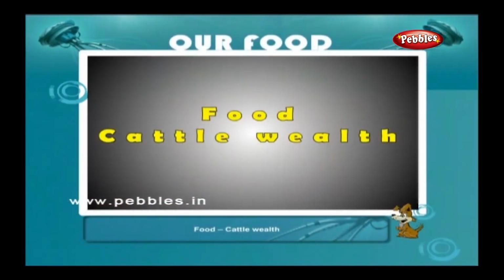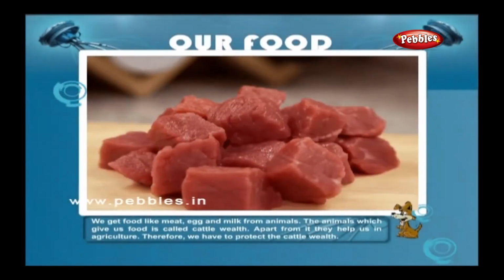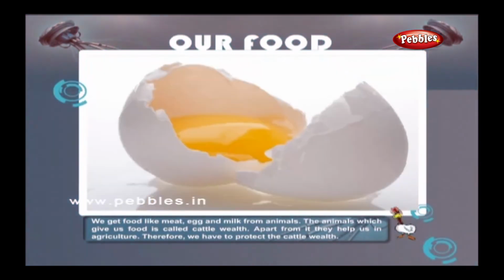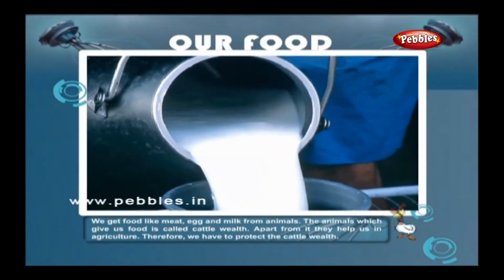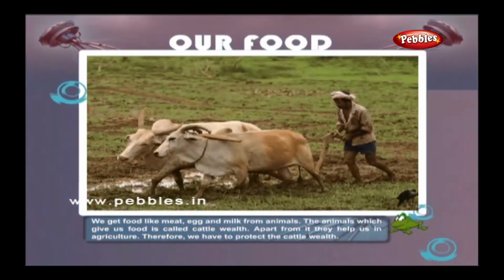Food, cattle wealth. We get food like meat, egg, and milk from animals. The animals which give us food are called cattle wealth. Apart from it, they help us in agriculture. Therefore, we have to protect the cattle wealth.